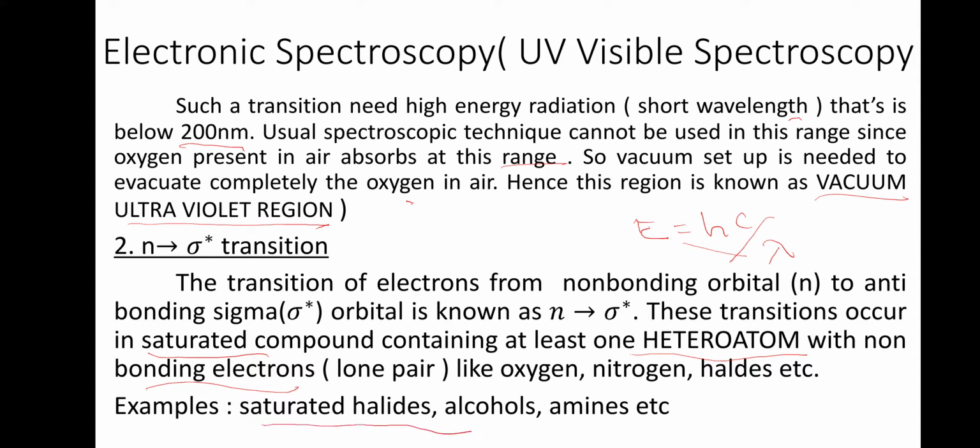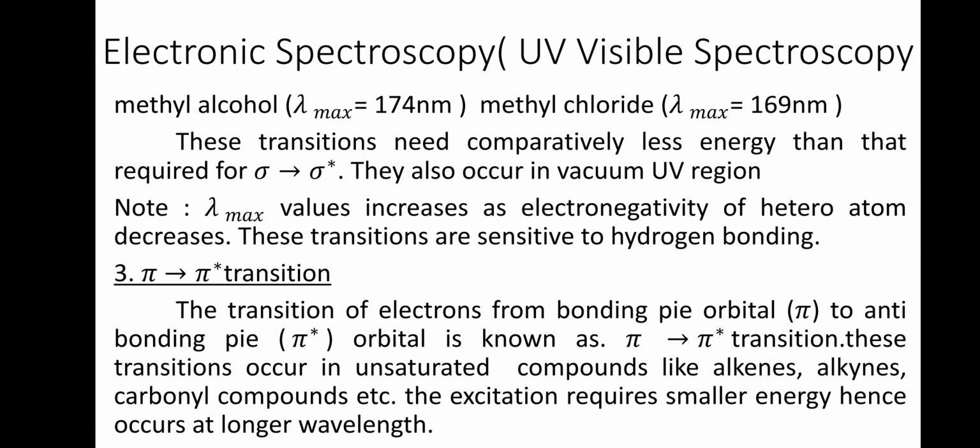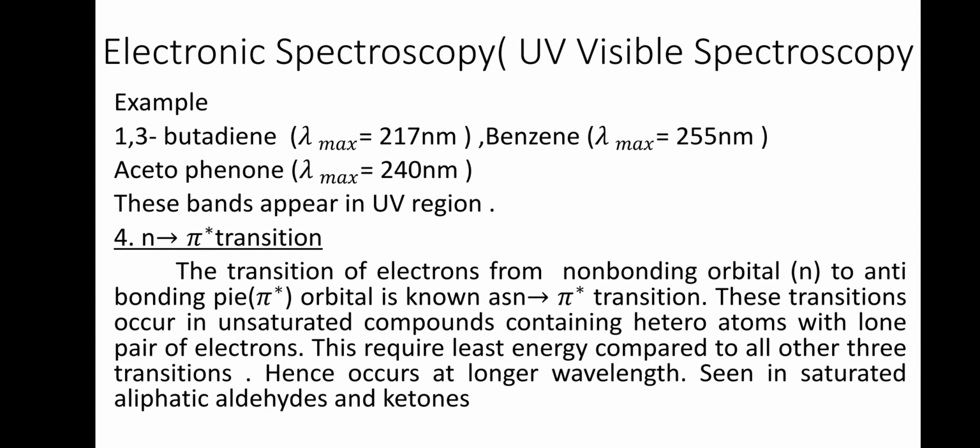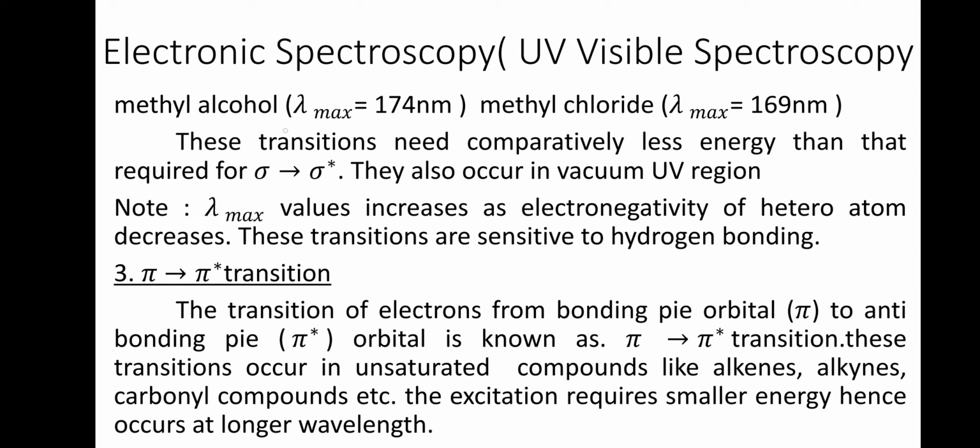Examples: saturated halides, alcohols, amines, etc. So oxygen, nitrogen, halides, these all have lone pairs of electrons. Examples: methyl alcohol 174 nanometer, methyl chloride 169 nanometer. These are examples of compounds having heteroatoms with lone pairs of electrons.